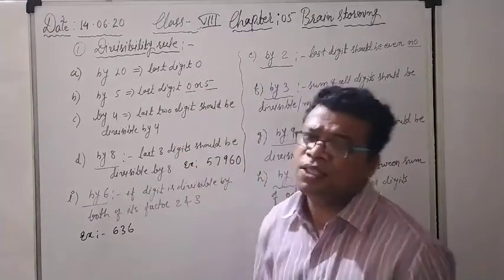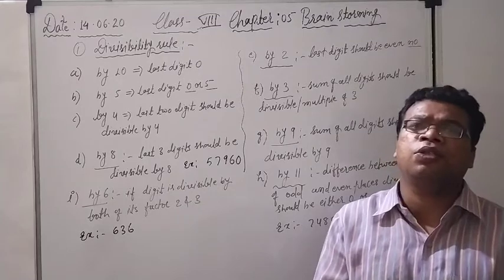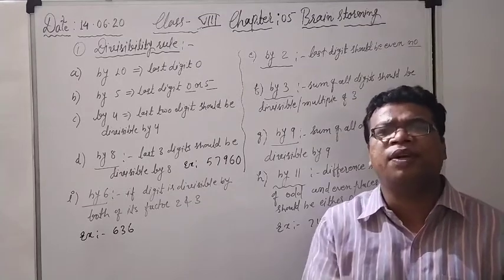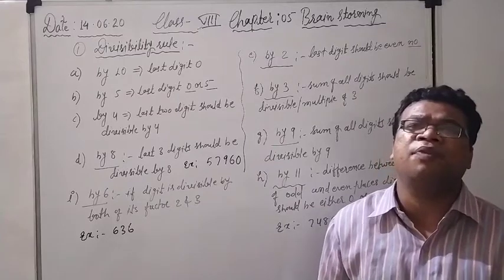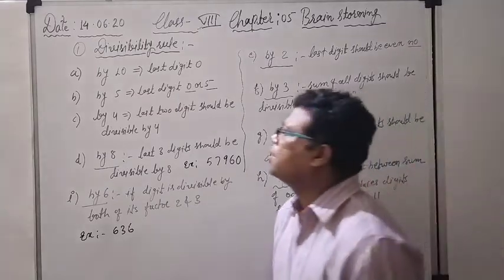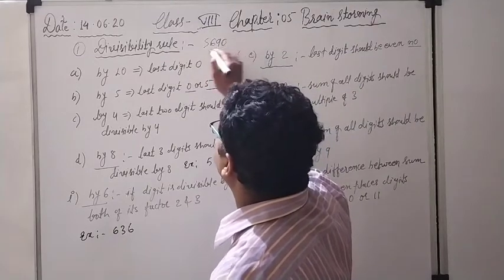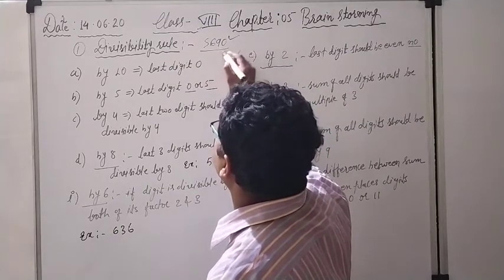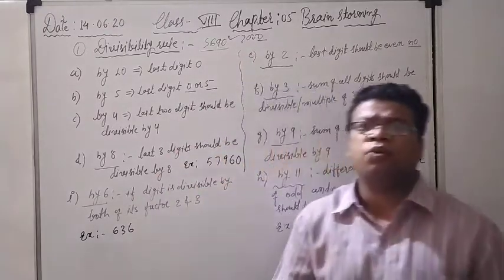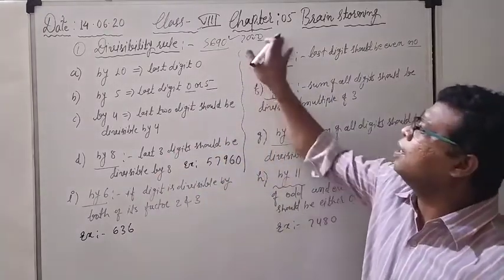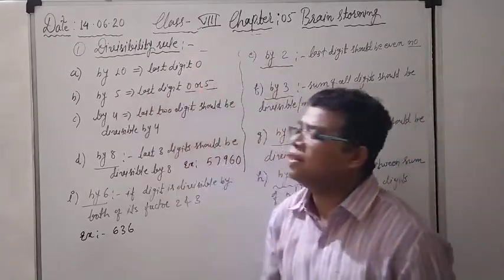If the last digit is 0, meaning 10, 20, 30, there are so many zeros at different places. But if the last digit is 0, then only the number will be divisible by 10. So many examples you can take. For example, 5690. This is one example because the last digit is 0. Like 7000, again the last digit is 0. So there could be so many examples. Nothing to remember.